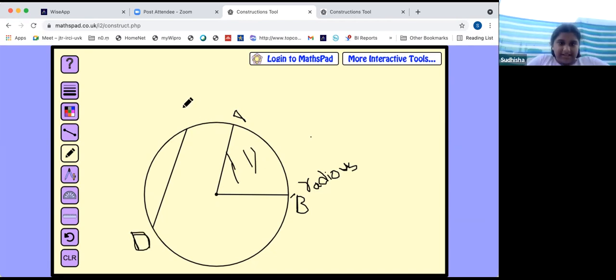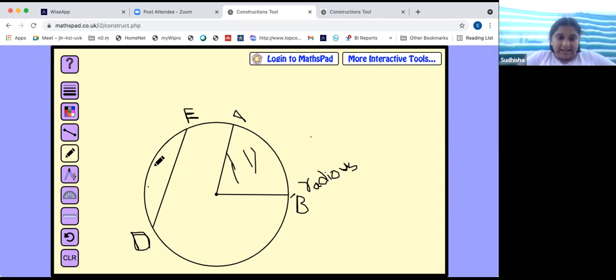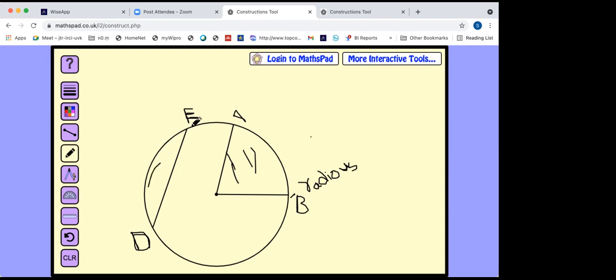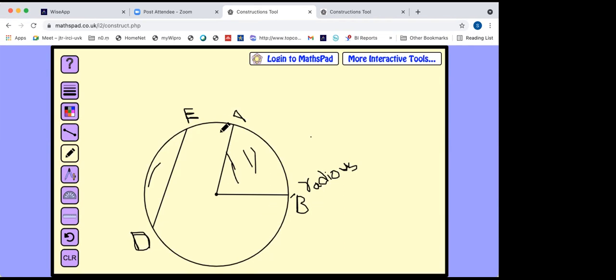What is that line, please? What is the DE line name? This is a sector. So, is it a sector or a segment? Ma'am, this is a segment. Oh, you tell again, you're confused. Now you are showing the last one is a segment. Now I want to know what is the line DE.